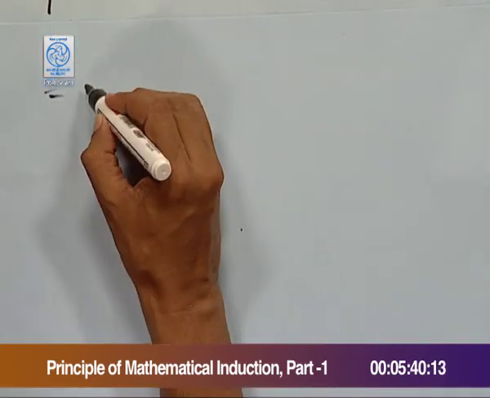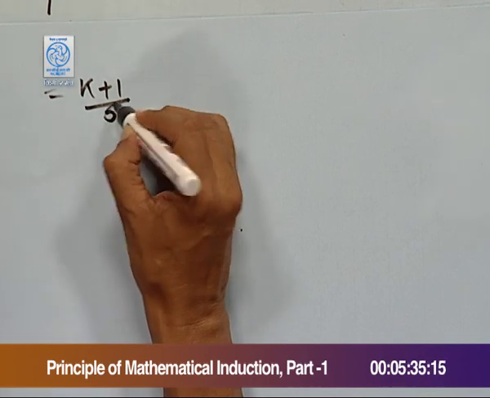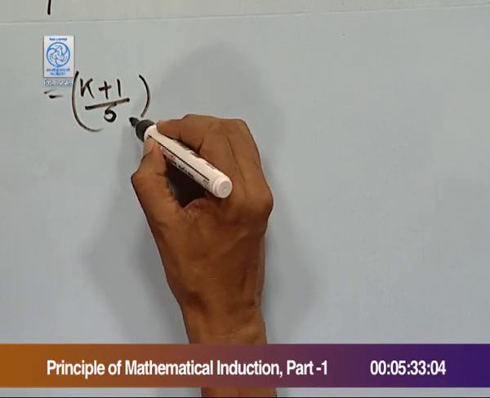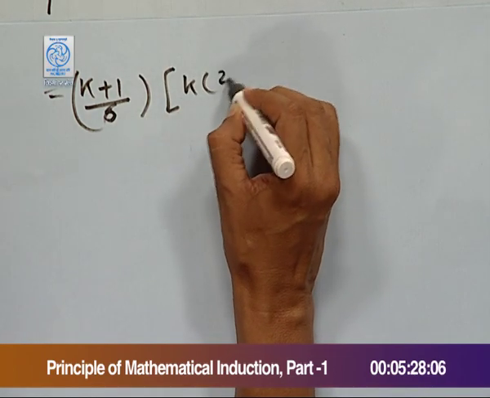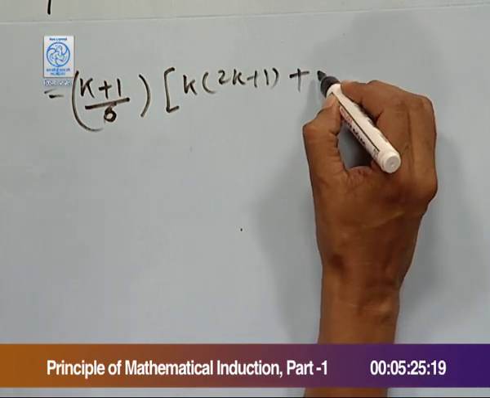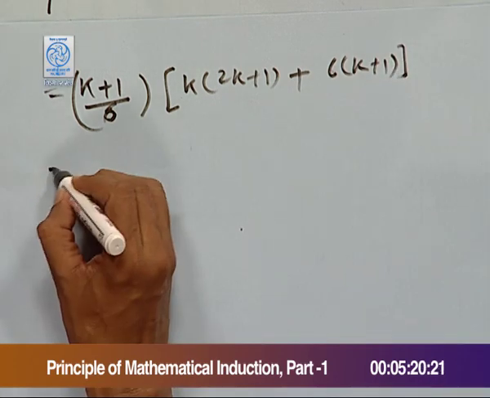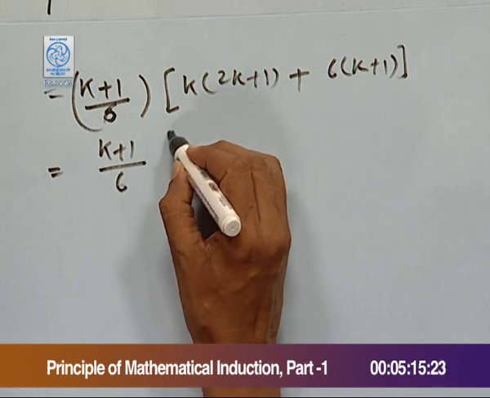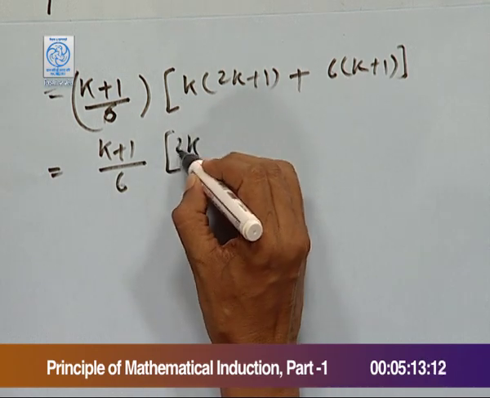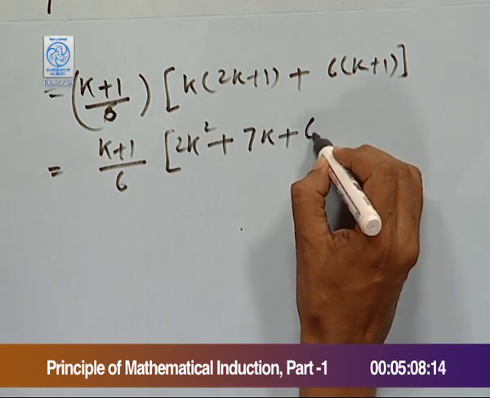Now, right side equals again (k+1) by 6 times (k times (2k+1) plus 6(k+1)). This makes (k+1) by 6 times (2k square plus 7k plus 6).